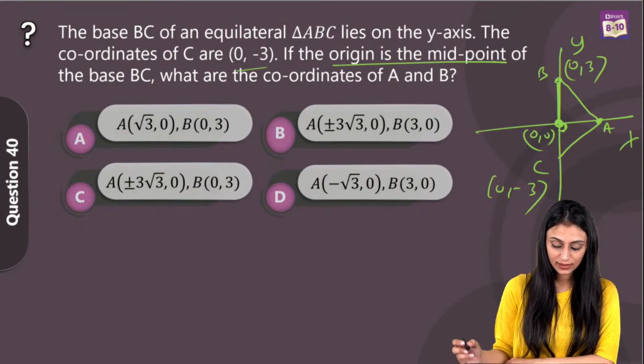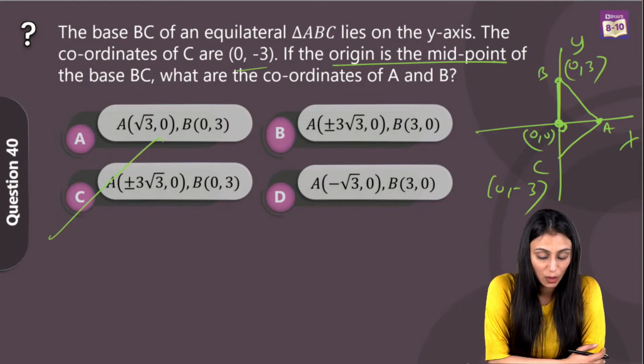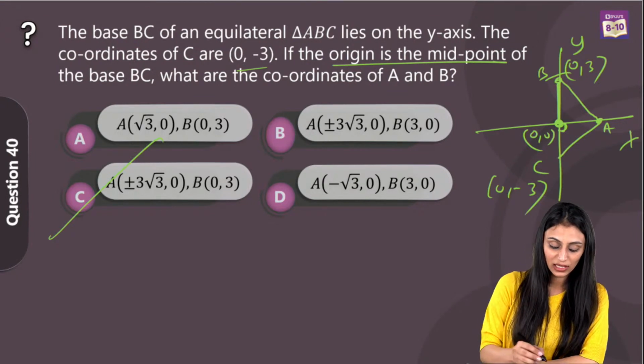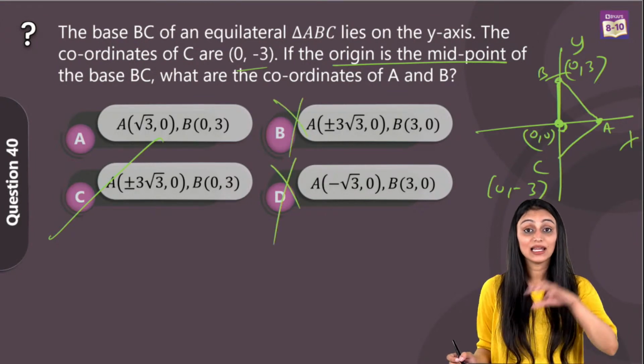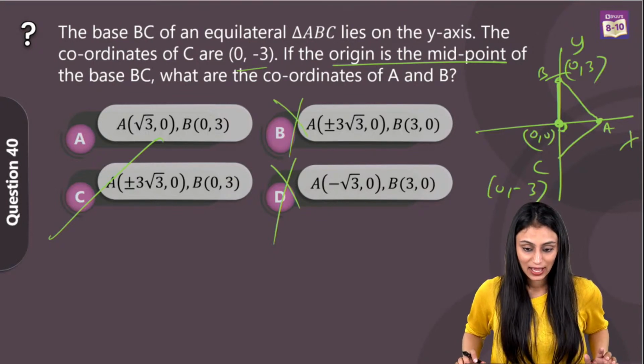Once you find this out, you would get option C, which is A is plus minus 3 root 3, 0 and B is 0, 3. Siddharth Shukla took 2 seconds by trick. That's absolutely right, you can use the trick because it is lying on the y-axis, so definitely these two options cannot be your answer. See, eliminating the options, these kinds of tricks you can use in such questions, right? 40th, option C.